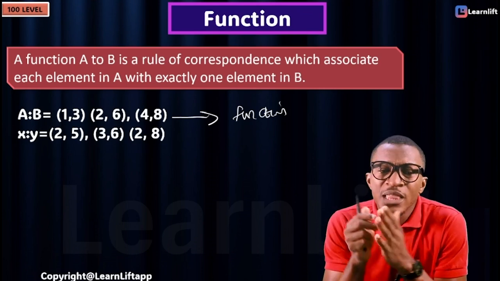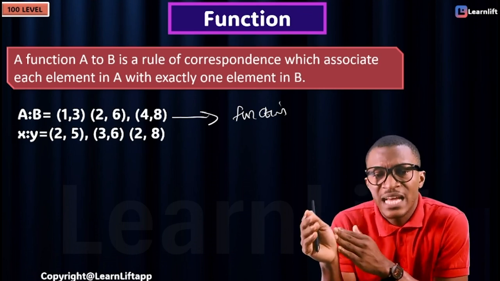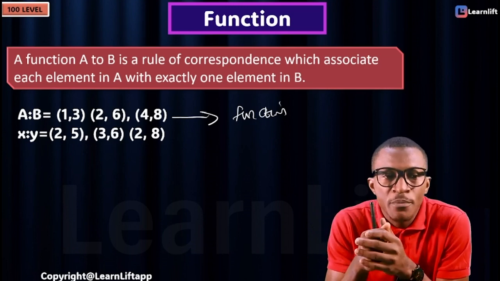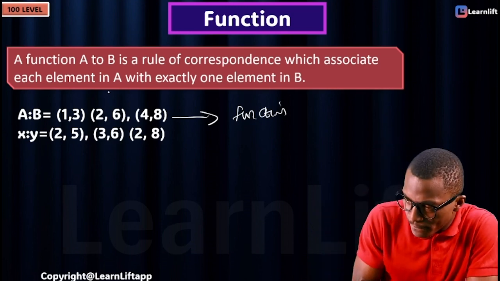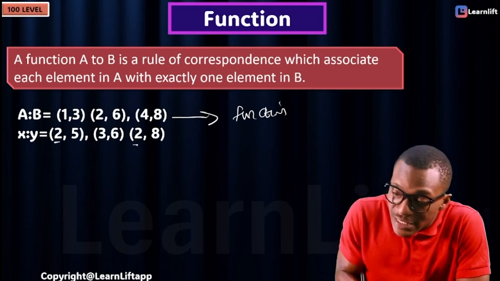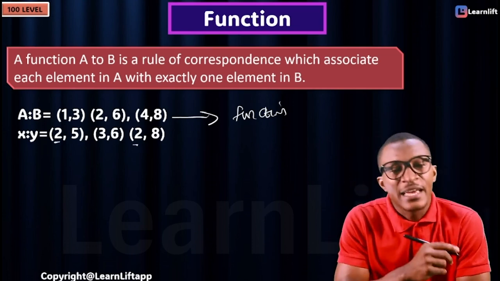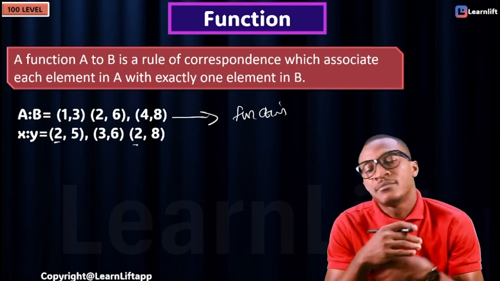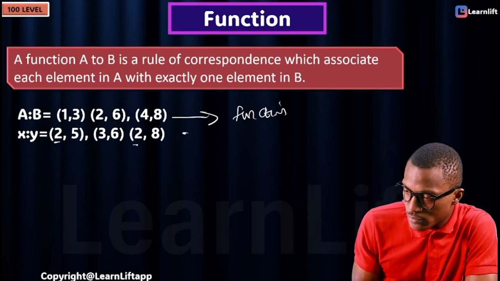Now let's see. What are the domain there? The domain are the x values. That's 2, 3, and 2. Is the domain repeating? There is 2 here. There is also 2 here. That 2 has a girlfriend in anatomy. That same 2 has a girlfriend in nursing. This is not a function.